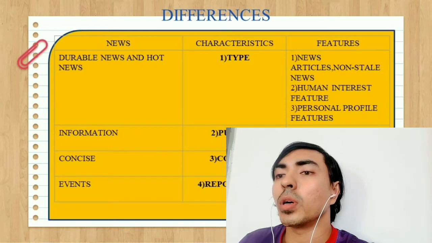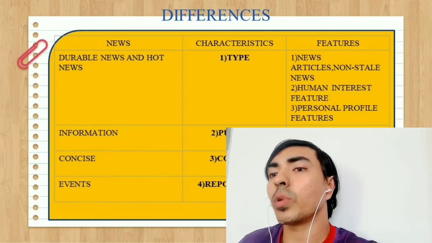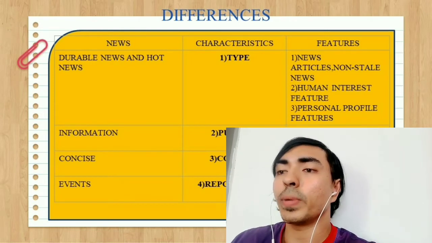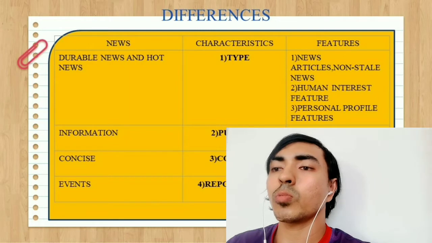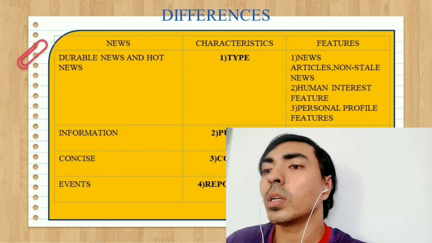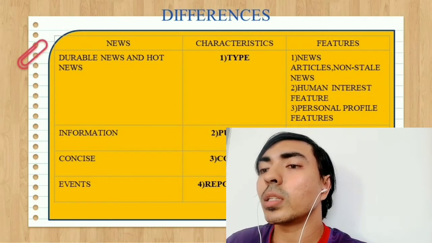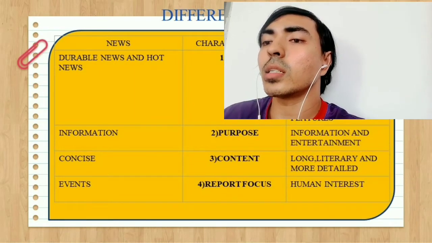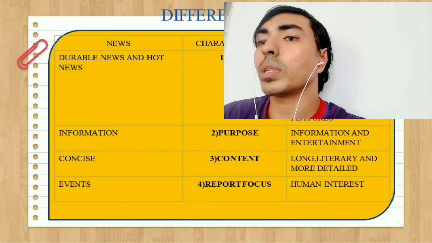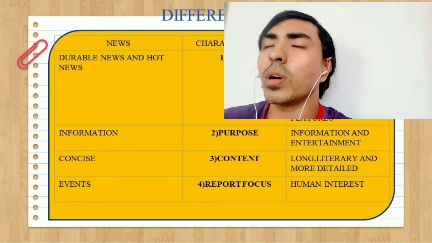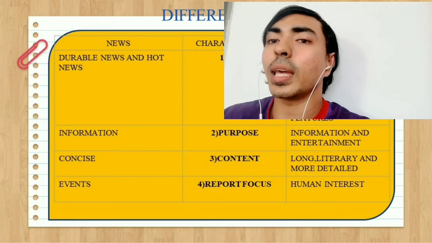Okay, we look at the first characteristic. Okay, first is type. Okay, when we look at the news, durable news and hot news. Compared to features, the first one is news articles, non-stale news, human interest feature, and the third one is personal profile features. Okay, the second characteristic is purpose. Okay, we can see on news more to information, and features more to information and entertainment.